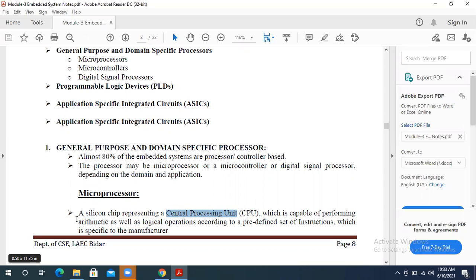Is that clear? So for the microprocessor, just keep three points in mind. The first is that it is made up of silicon material. The second is that on it we have the CPU, and this CPU is going to perform arithmetic and logical operations depending upon your instructions. Whatever instruction we give, the CPU is going to work accordingly. It may perform arithmetic or it may perform logical operations. Those are the three points in the first line.